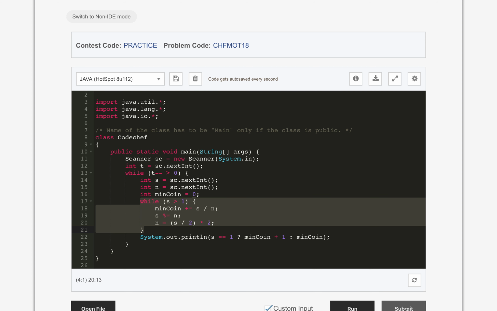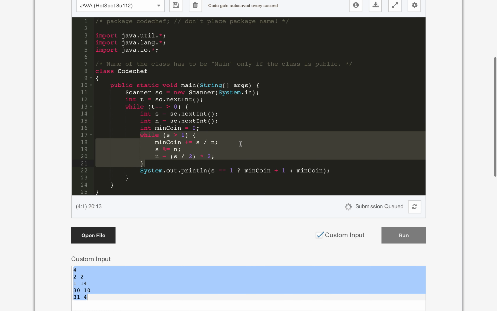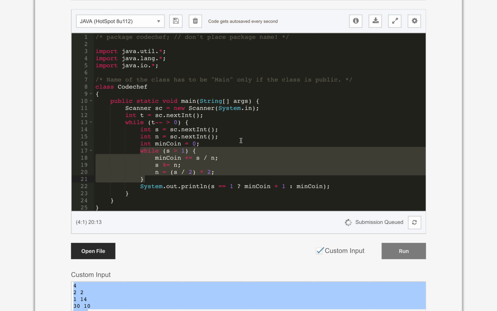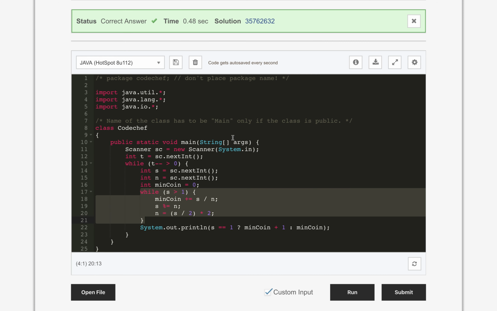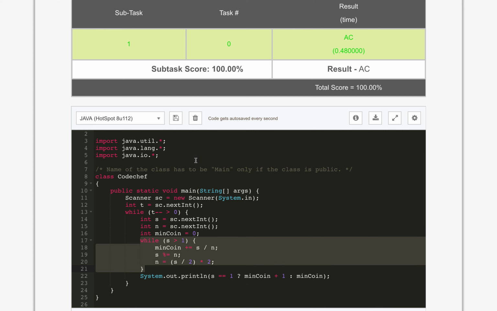Let us submit our code. Yes, it is accepted. The algorithm we use here is a greedy algorithm.